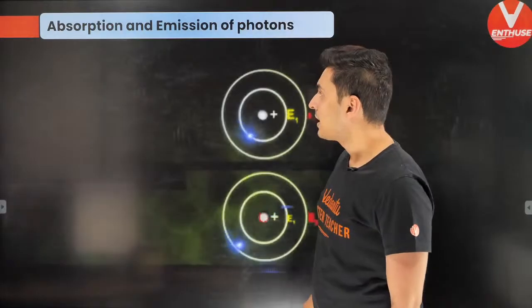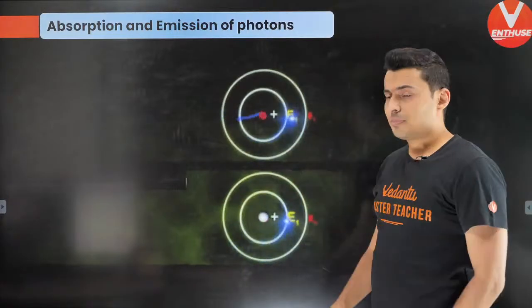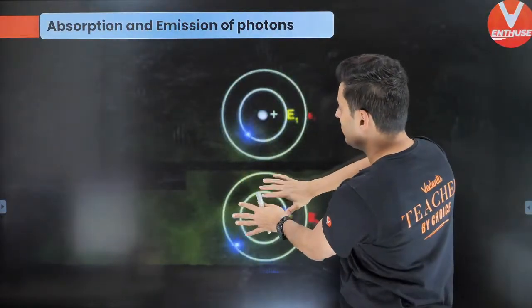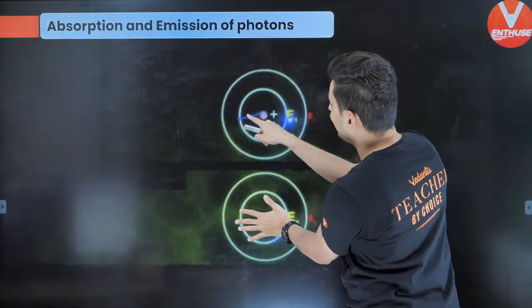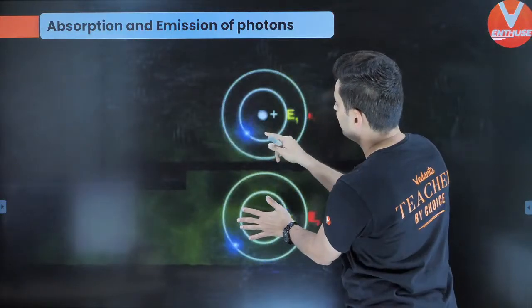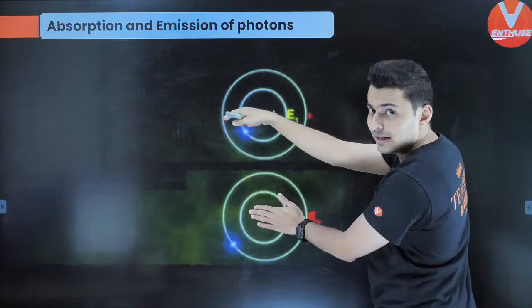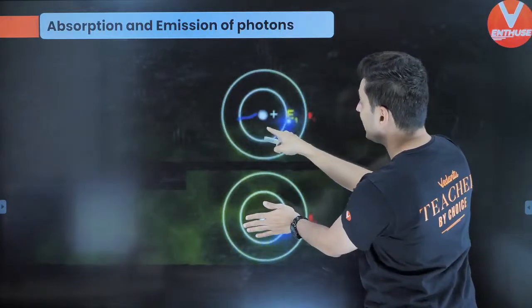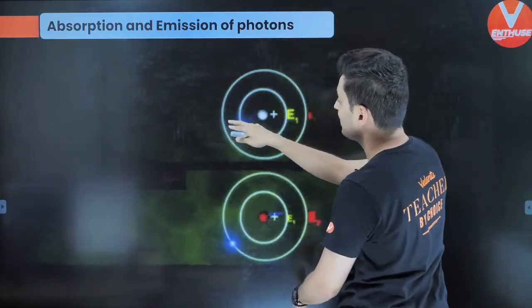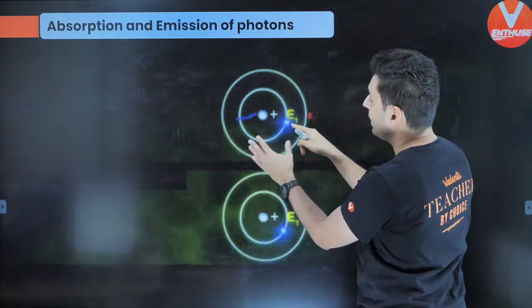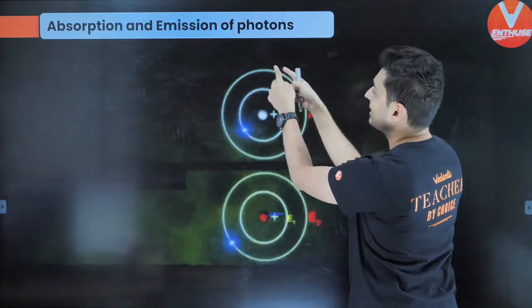Now, remember these processes. Don't look at this diagram for now. Look at this beautiful little electron out here. There is a small photon, a wavelength of light which is coming, and it hits that atom. So that electron absorbs that photon, and that electron gets excited.